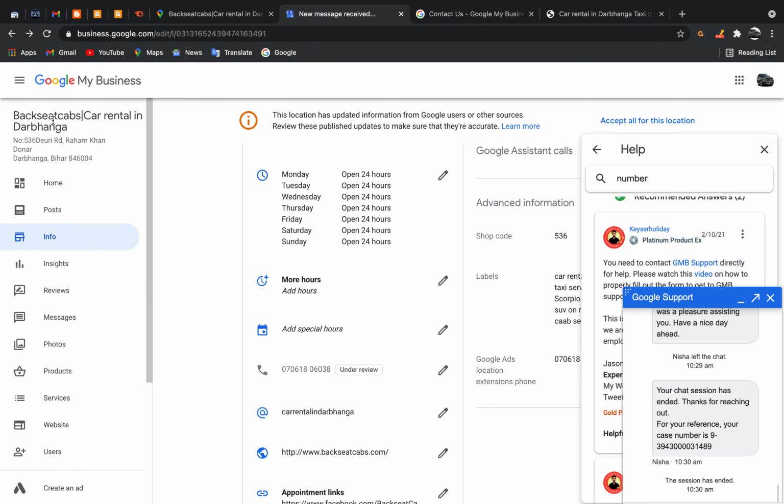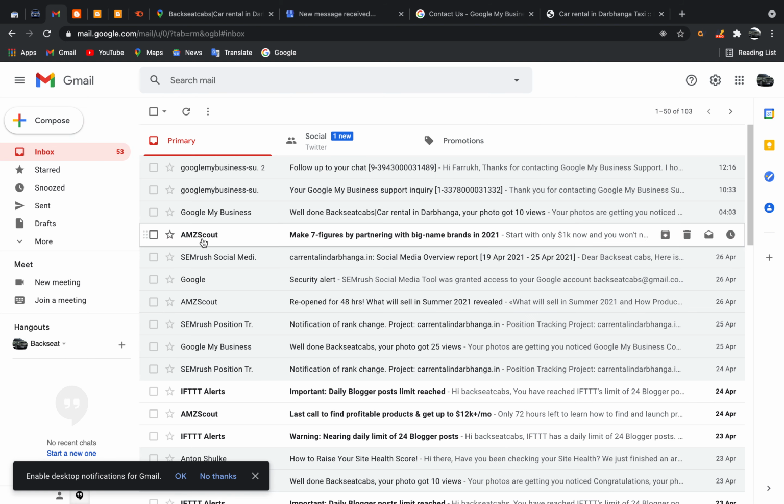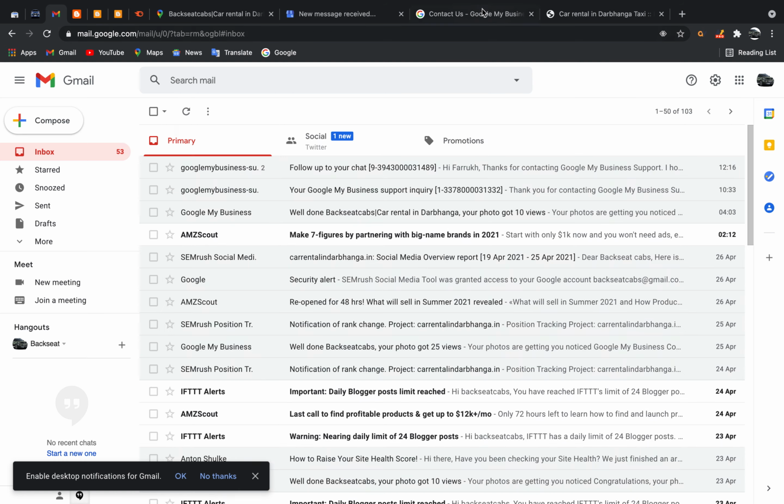So you can see over here, Backseat Cabs car rental in Darbhanga, and this is under review. When did I contact them? Okay, it was 10:30. What is the time now? It is 12:22. So here you can see I have contacted Google My Business Support. How I have done this, I will show you again.